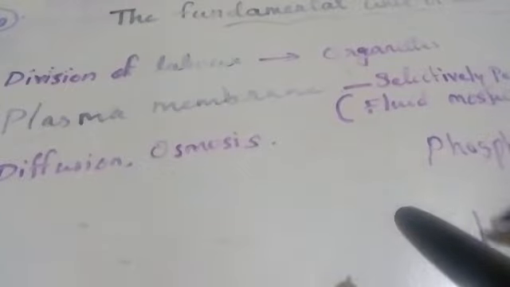In these two layers of phospholipid, which is fluid in nature, this is the phospholipid bilayer. One layer, second layer. Can you see? First layer, second layer, and in these layers the proteins are floating. These are proteins, and they are floating just like icebergs floating on the surface of water. So this is the fluid mosaic model.